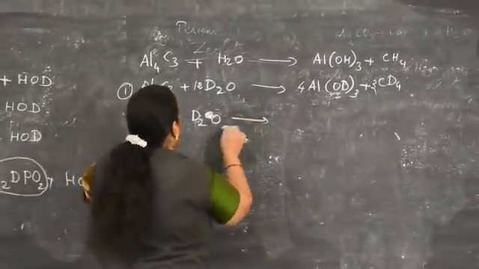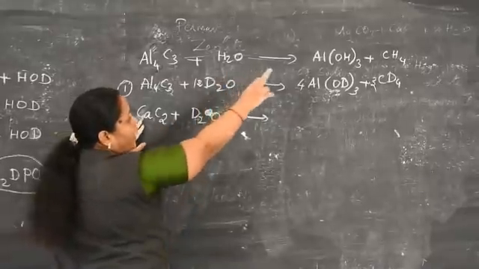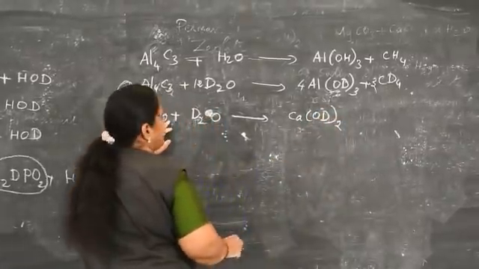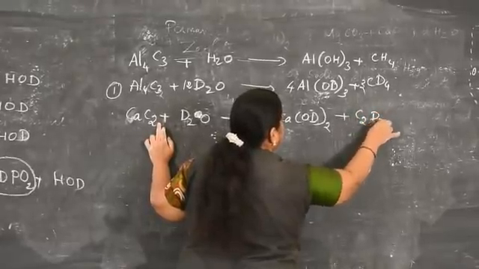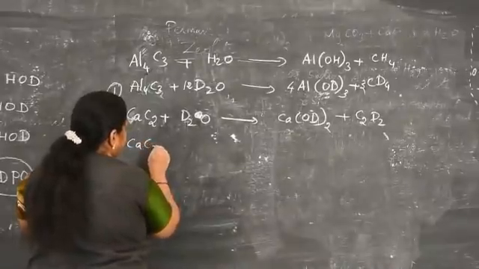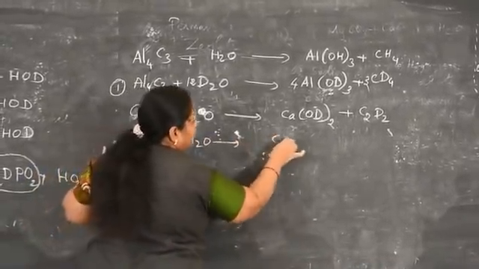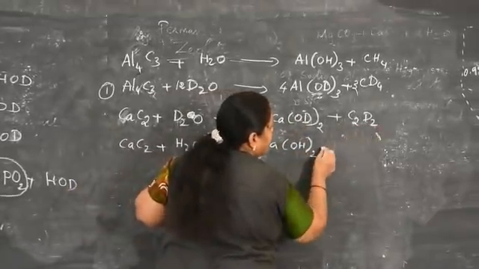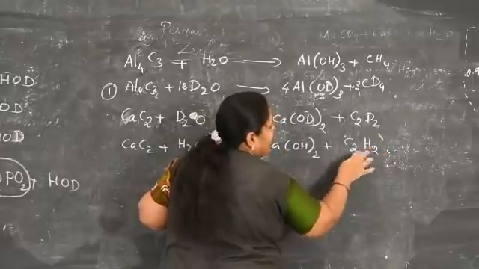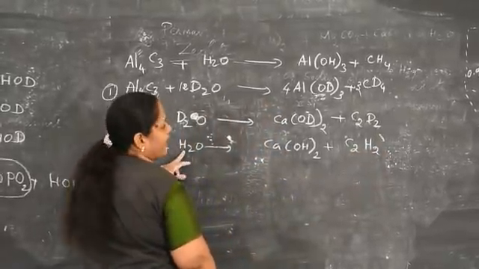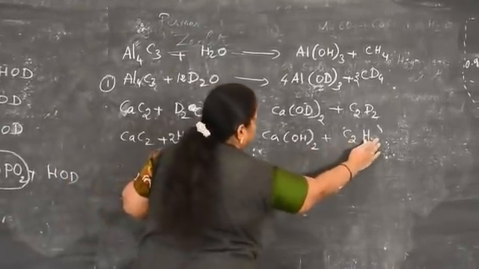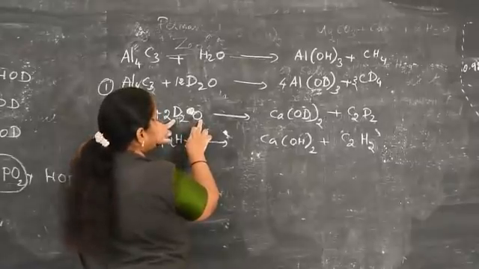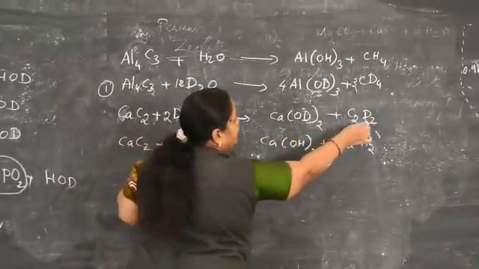As with water you get calcium hydroxide, instead of H we get the product Ca(OD)2 plus deuterated ethyne, C2D2. Like CaC2 reacts with water to form Ca(OH)2, instead of H you substitute D. Like that here C2D2, where C2H2 is ethyne. Here the number of deuterium oxide molecules taking part in the reaction is 2 molecules. So it is deuterated ethyne.